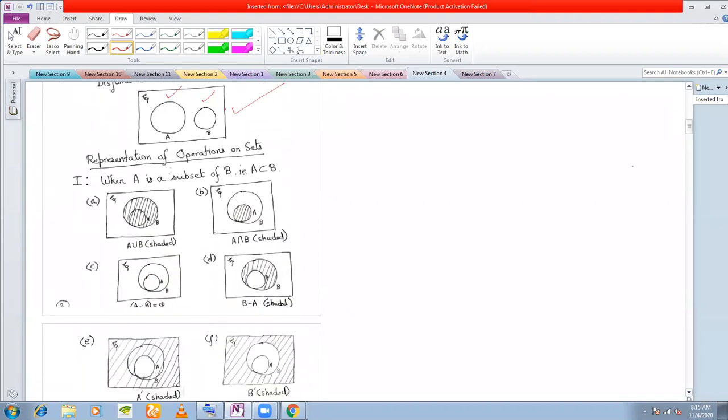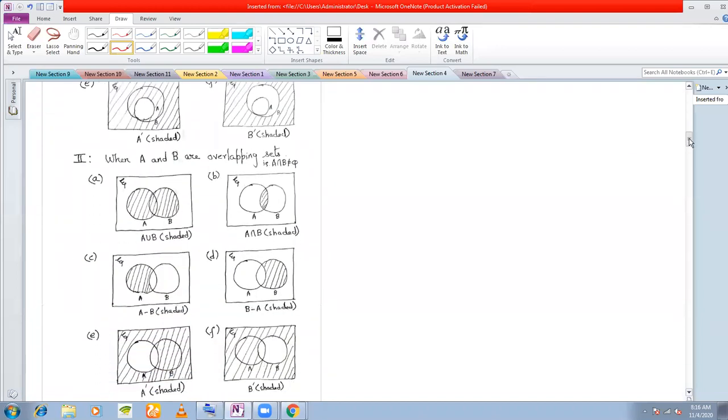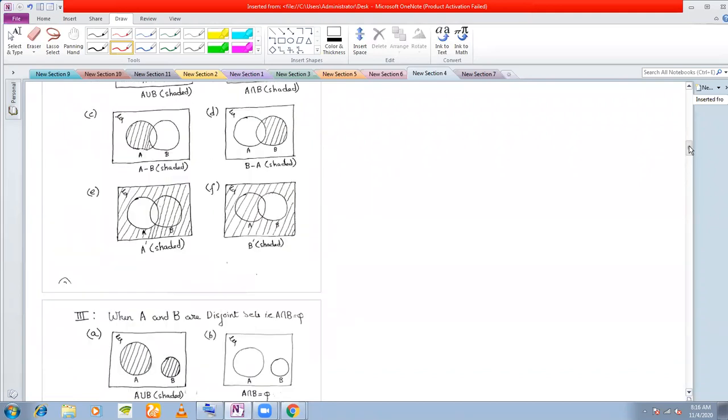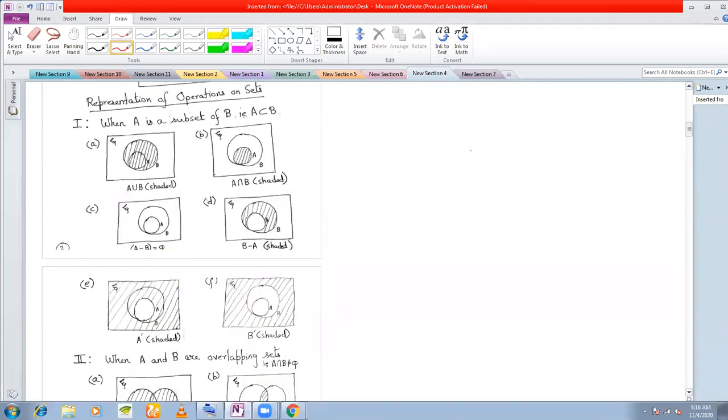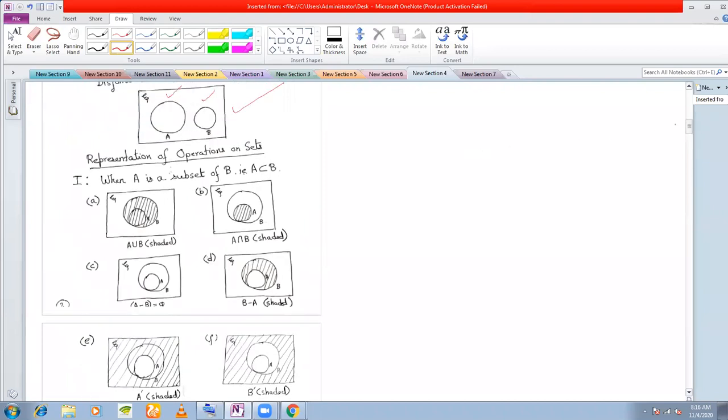Next, a very important part is how to represent operations of sets with the help of Venn diagrams. Suppose I ask you to represent A union B with the help of Venn diagrams, then how will you represent it? The major cases are: if A is a subset of B, if A and B are overlapping sets, and if A and B are disjoint sets. Let us consider the first case, where A is a subset of B.